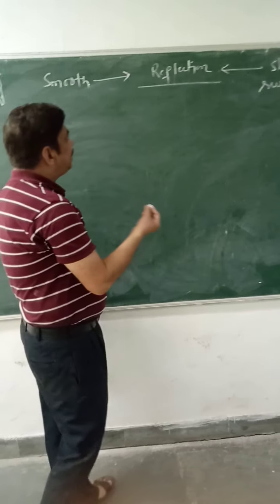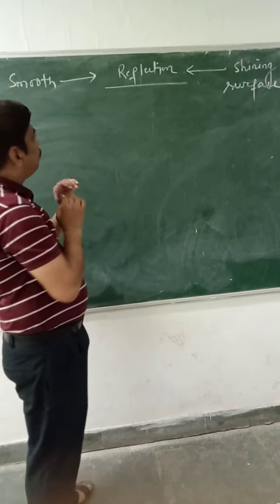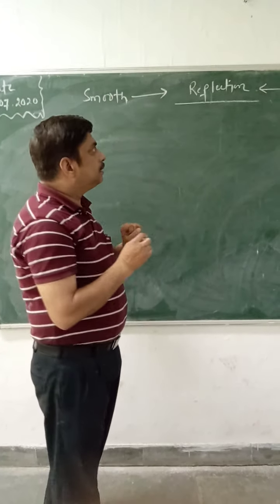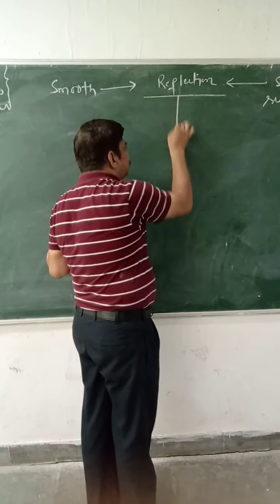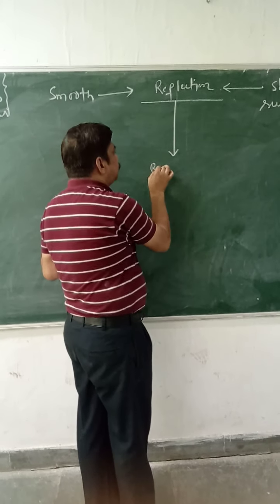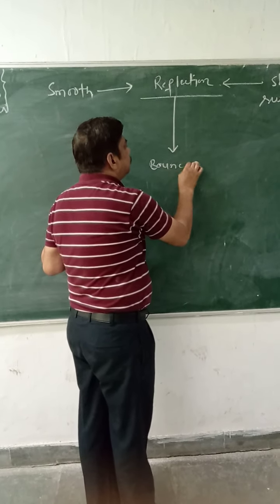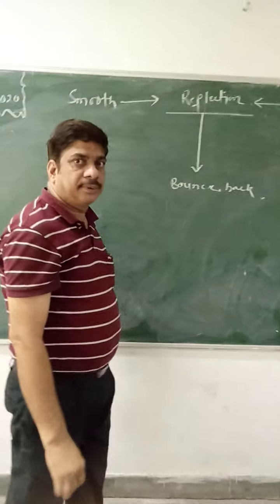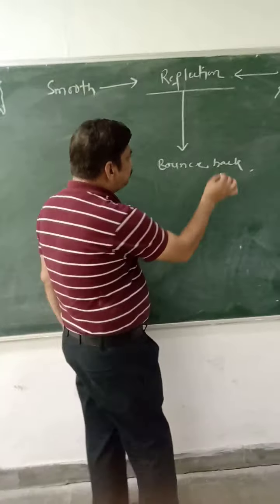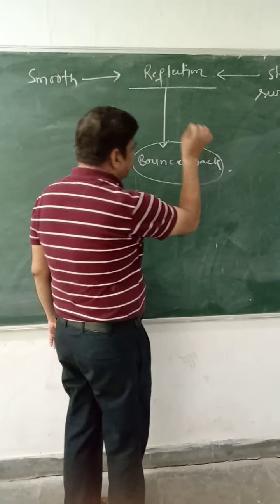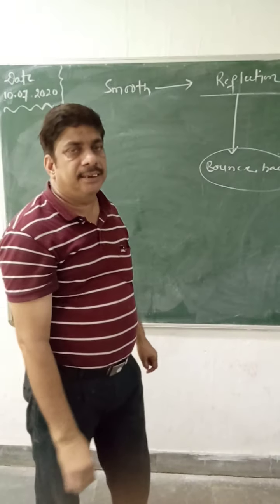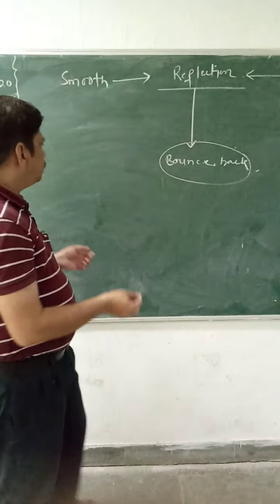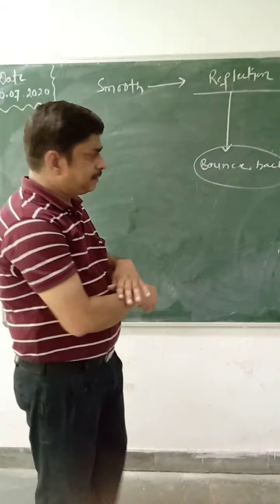Now when the light is incident on a smooth and shining surface, that light is going to bounce back in the same medium. And this bouncing back of the light in the same medium is known as reflection. How? Smooth and shining surface.